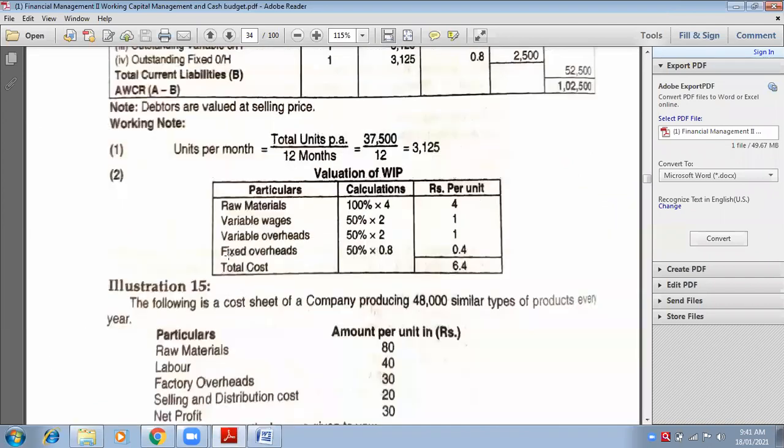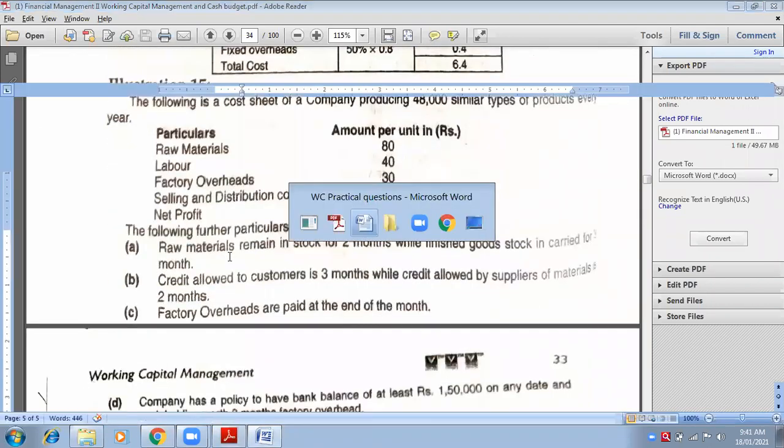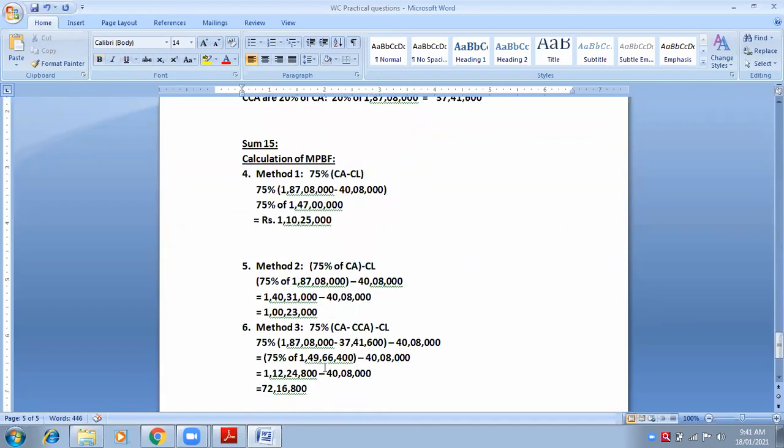Yes. Next line, 75 percentage of. Now you can open the bracket, 41 lakh 70,000. Very good.